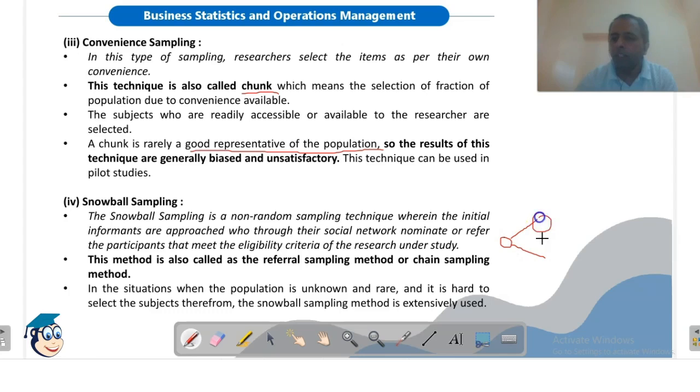Then when we meet these patients of cancer, we can again ask them about other patients who are suffering from the disease. So what we are doing, we are constructing a chain. From one respondent, we are getting reference of few more respondents. From those respondents, we are taking the reference of few more respondents. Okay, so we are constructing a chain here. So it is also called referral or chain sampling technique.